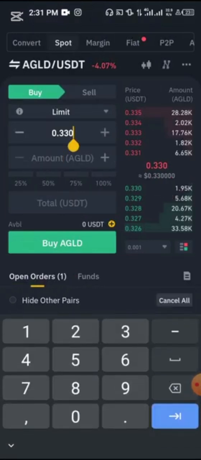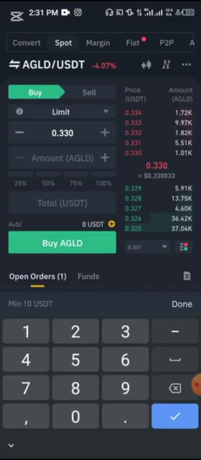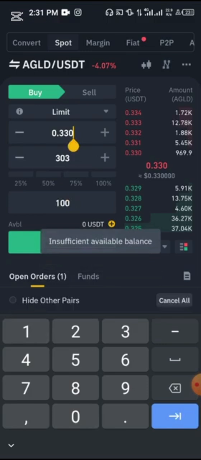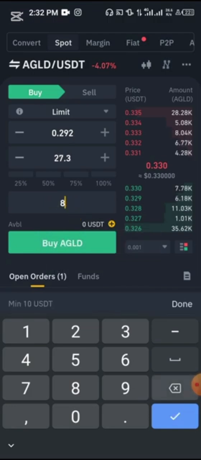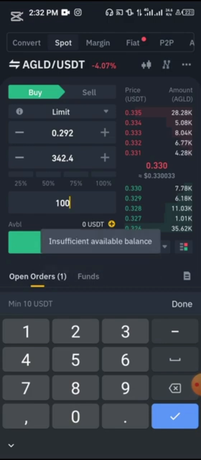We'll come here. How much do you want to use? Let's say you want to use $100. And where do you want to buy? Let's say you want to buy at 0.0292. Now, when it gets to 0.29, once I click buy, the order will be executed. All right, and we'll need about $88.4 to do that. Okay, I could adjust the amount here to $100. So now, whenever it gets to this particular price, it will automatically buy.